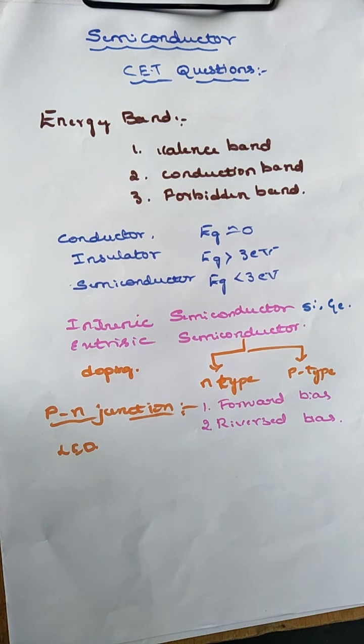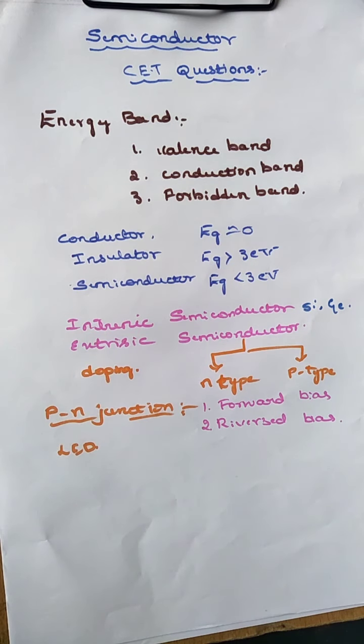Then the photodiode. The photodiode is a p-n junction diode in which the reverse saturation current increases when it is illuminated with light. Some applications of photodiodes: they are used in optical fiber communication to measure the intensity of radiation, as light meters in cameras, in switching circuits, and in spacecraft and solar panels.